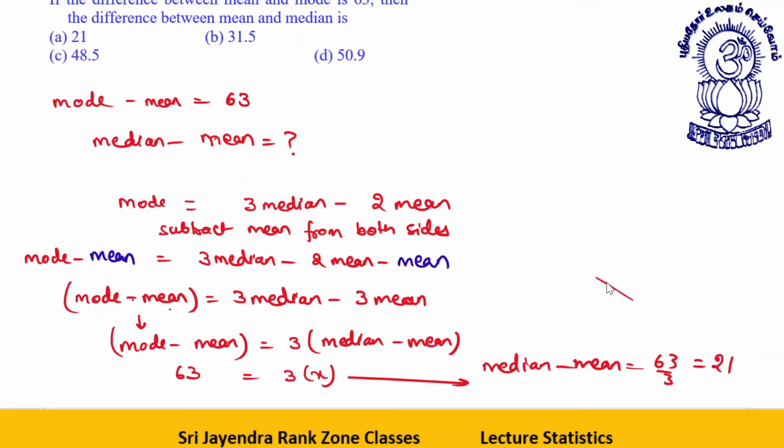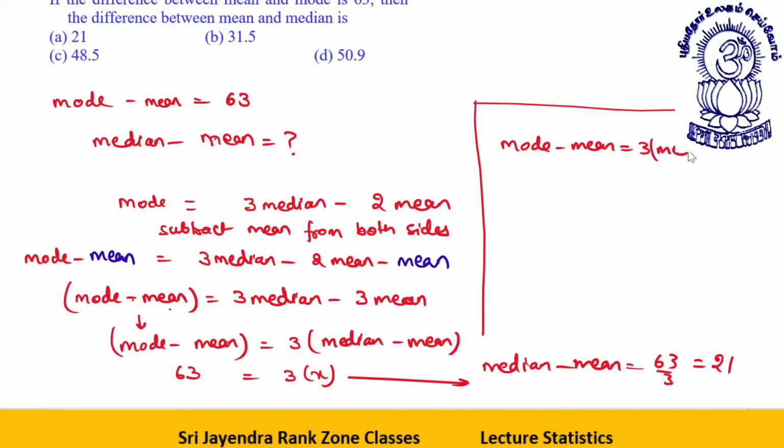Now I just want you to memorize this small result: mode minus mean is equal to triple of median minus mean. You could have directly said the answer. The answer will be 63 by 3, 21 is the answer. Clear to all of you, my dear students? Okay. Let us proceed towards the next one.